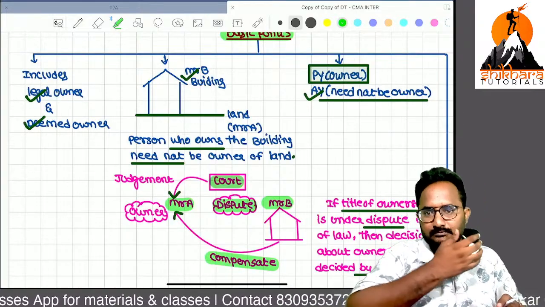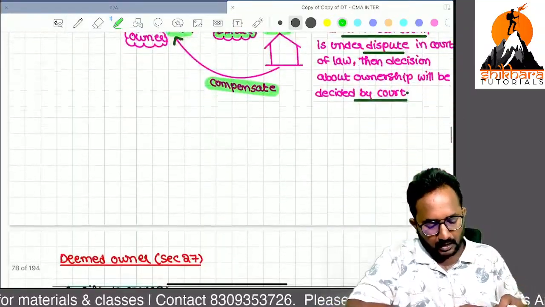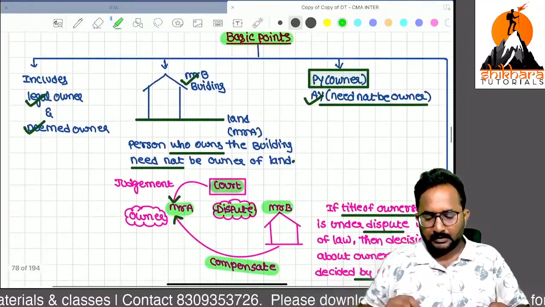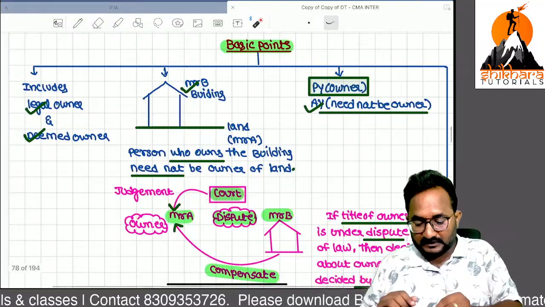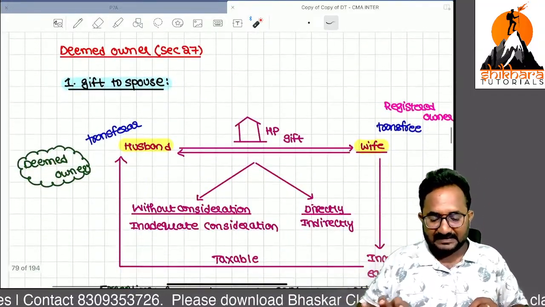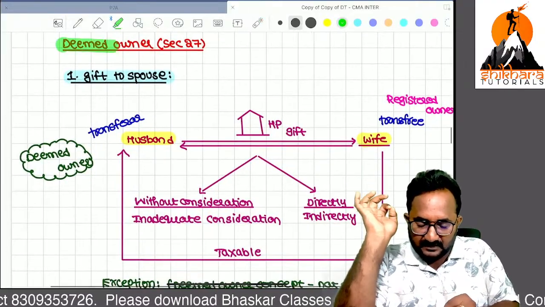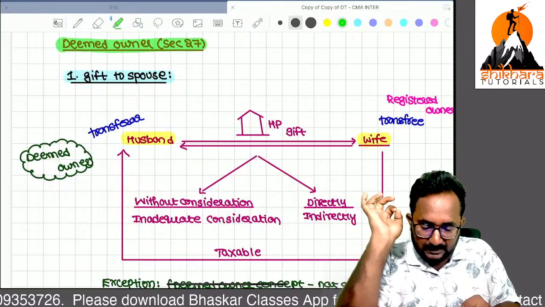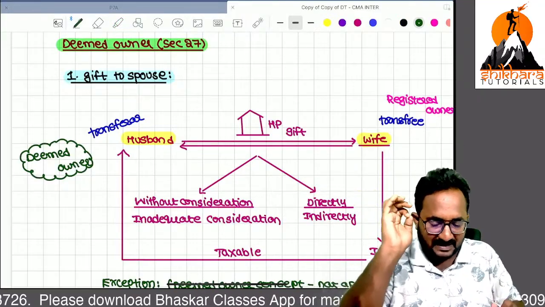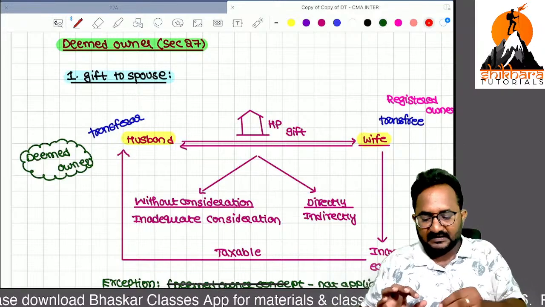Are you clear? Now, we know that ownership includes the registered owner as well as the deemed owner. Now, a very important discussion we are going to start. Deemed owner. In which cases can we call one person a deemed owner under section 27? How many deemed owner points are there?